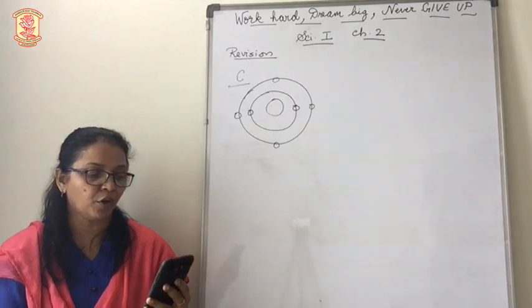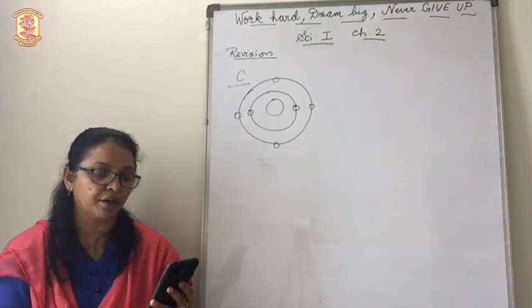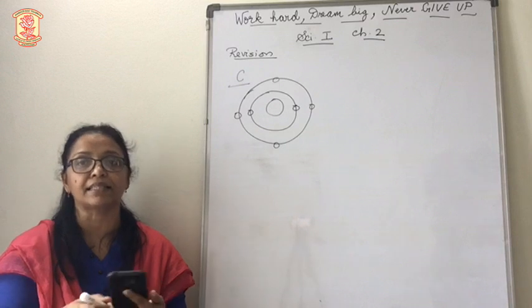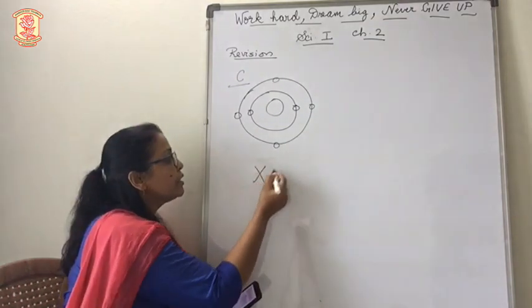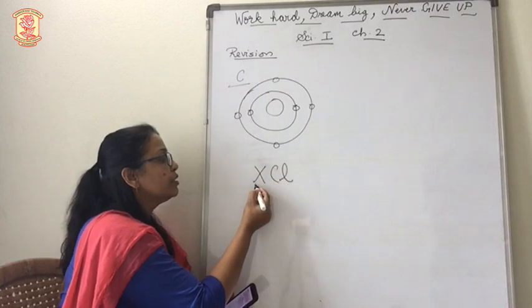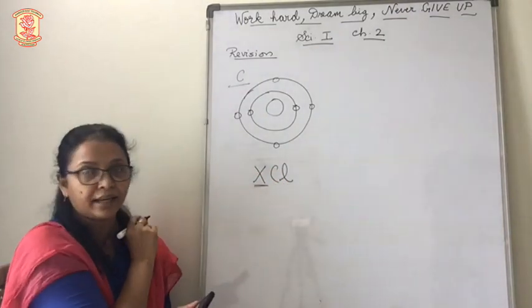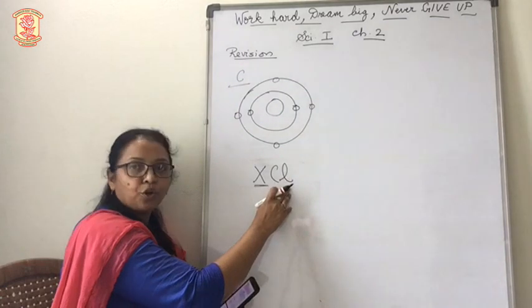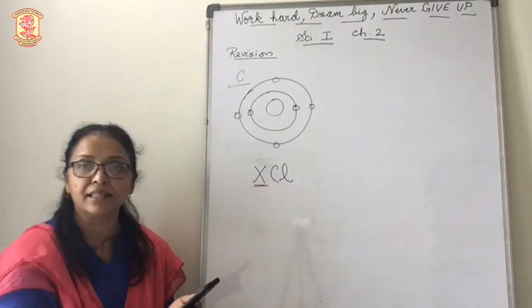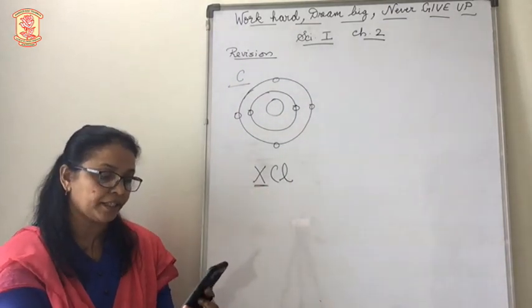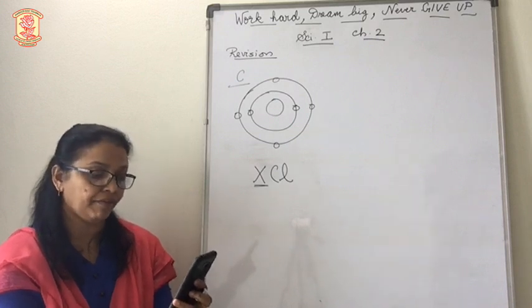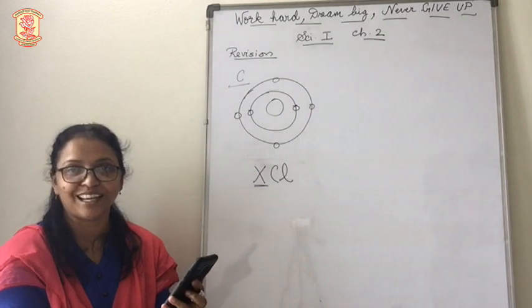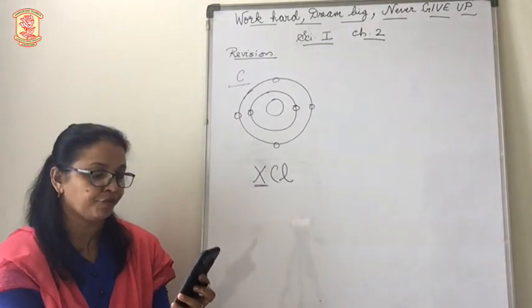Now here they have given the molecular formula of the chloride of an element X as XCl. Here this is that particular atom reacting with chlorine, thus forming XCl. It is also mentioned that this compound is a solid having a high melting point. So it is actually a compound of a metal.